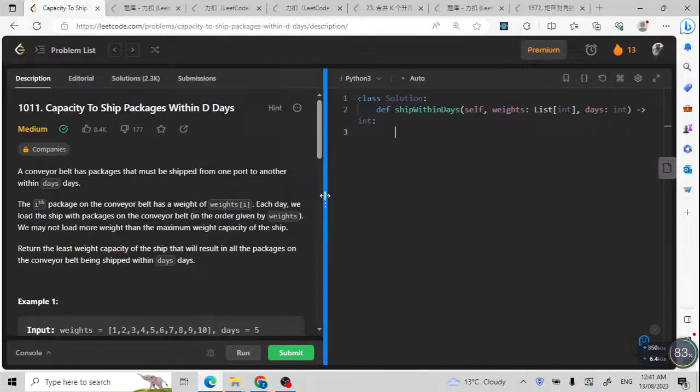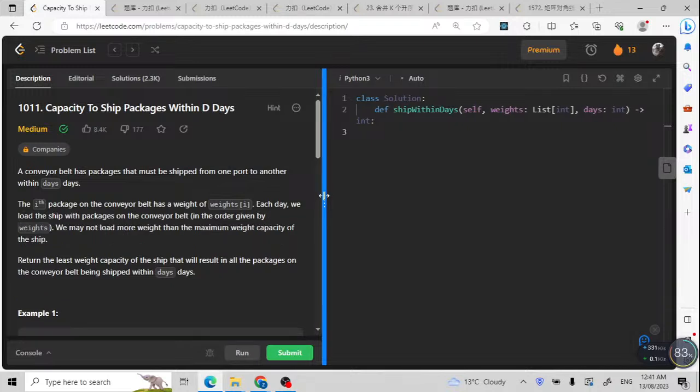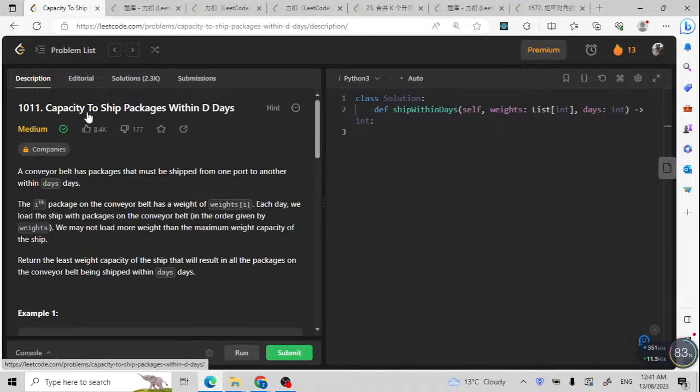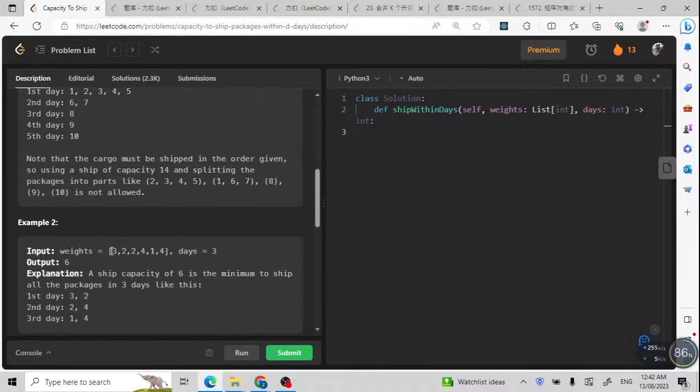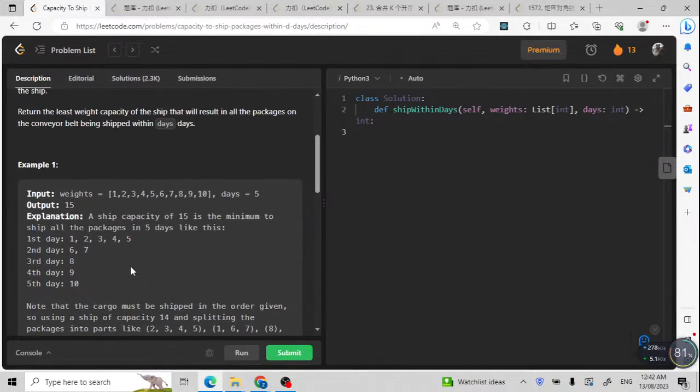Hello, welcome back. Today let's try to solve another Leetcode problem, 1011, Capacity to Ship Packages Within D Days. This problem is exactly the same as Leetcode problem 410, Split Array Largest Sum. For this kind of problem, there are more than 10, maybe 12 or 15 problems exactly the same as this. For such problems, I'm going to use binary search.